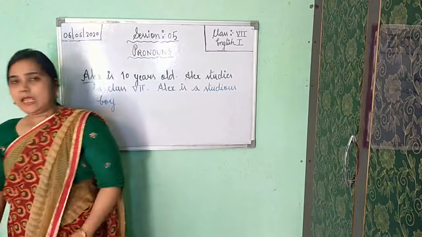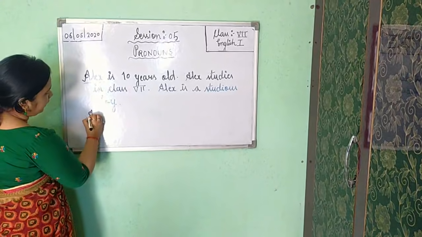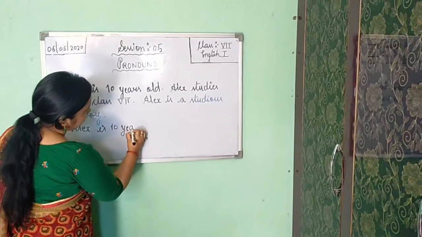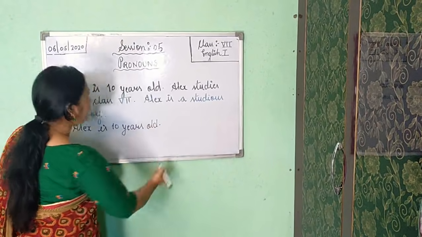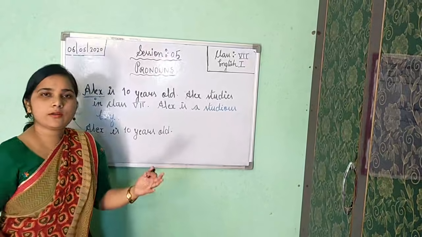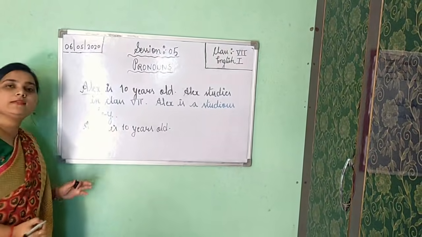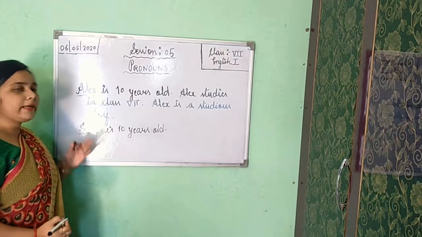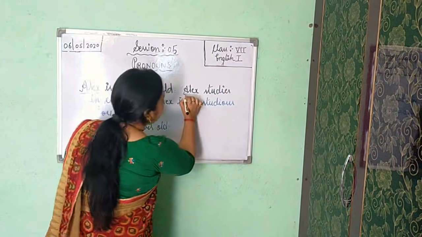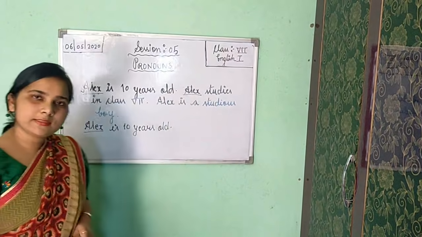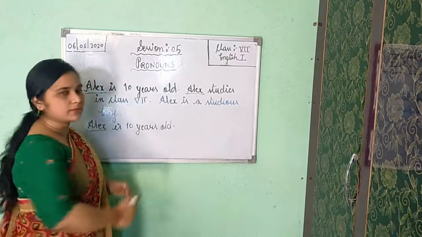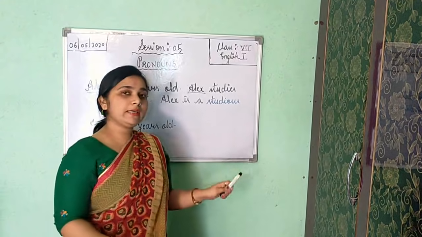So for this, if we are writing in this way, Alex is 10 years old. Okay. So here you can see Alex is 10 years old. First of all, about whom we are talking? We are talking about a boy and the name of the boy is Alex here. Okay. So we will write here about the person. We will introduce him. Now after that, again should we write Alex? Again. Then again we will get this part only. So what is the difference between this and this? No, we will not write here Alex.